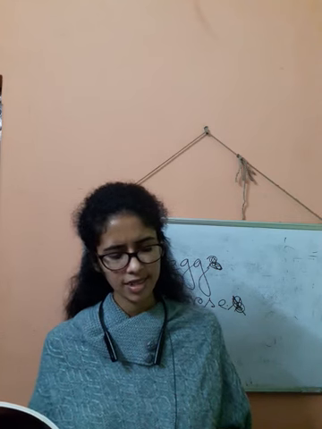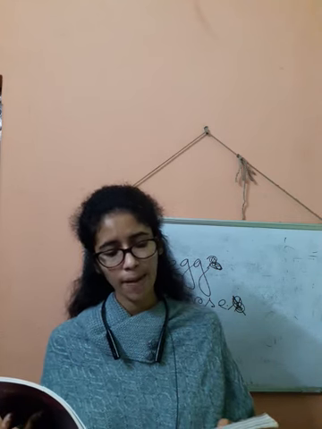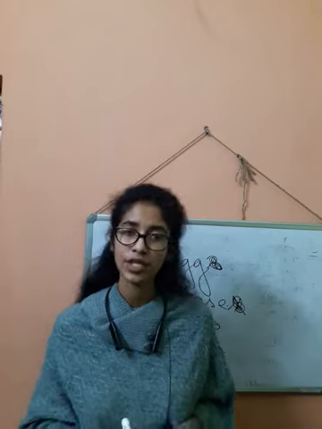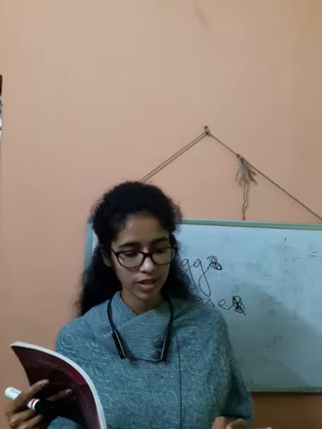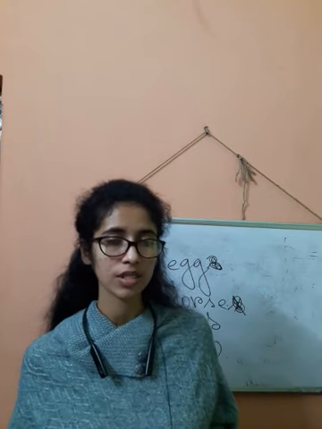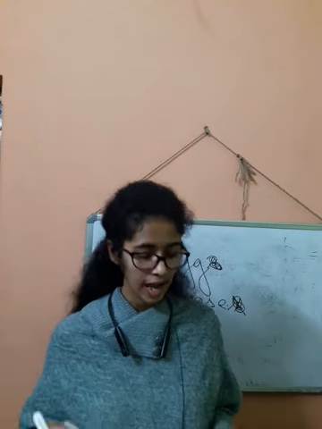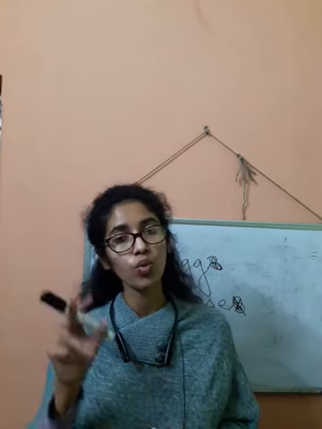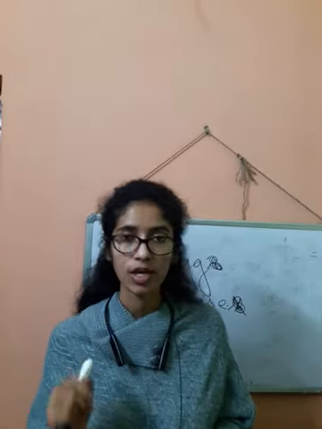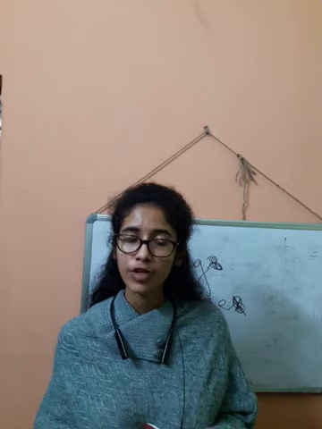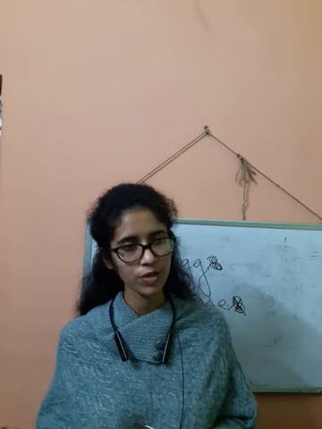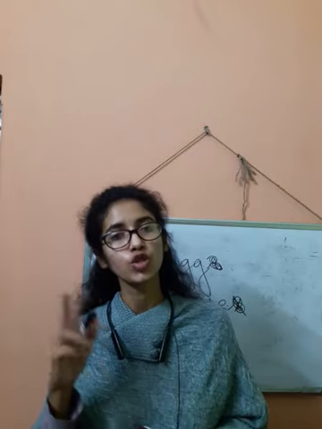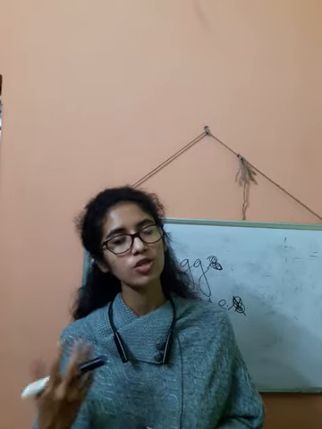In these sentences, the words and, but and although have been used, and these are the conjunctions. Why? Because see, Anne and Lucy are sisters. And Anne and Lucy, these two words have been joined with the help of the word and. So what did we learn in the definition? That conjunction is a word, it is one of the parts of speech, and it helps us to join words or sentences or group of words.